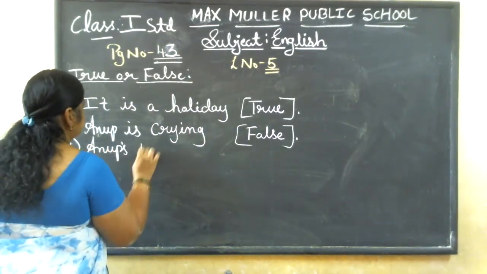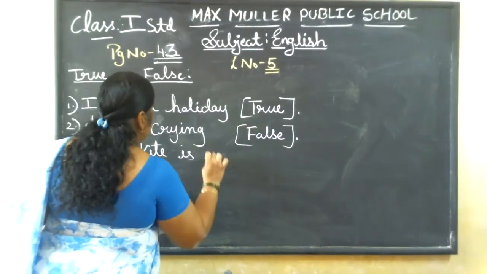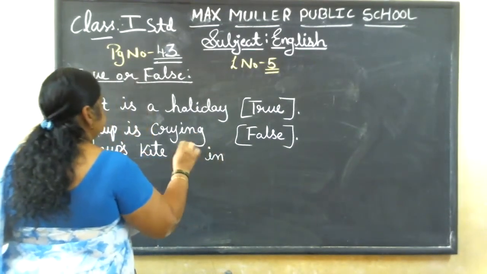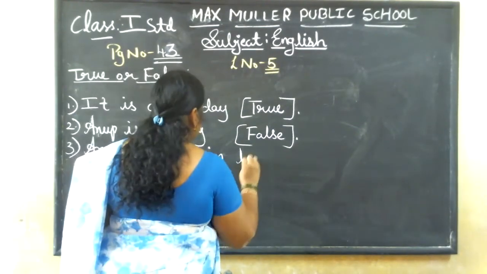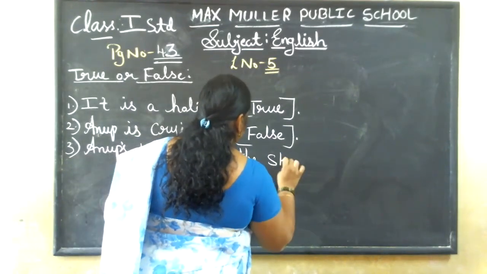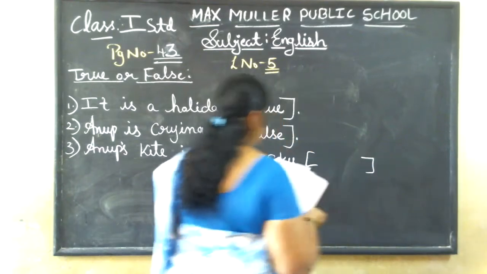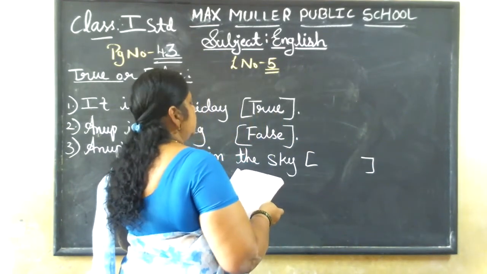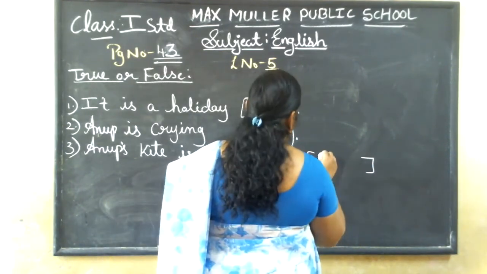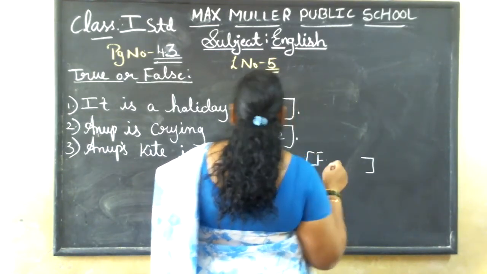Anup's kite is in the sky. Anup's kite is in the sky. So, whose kite was there in the sky? Neha's.